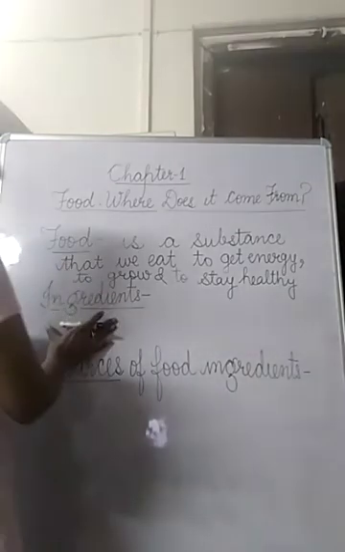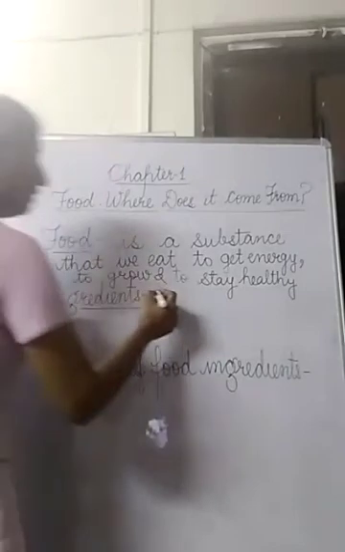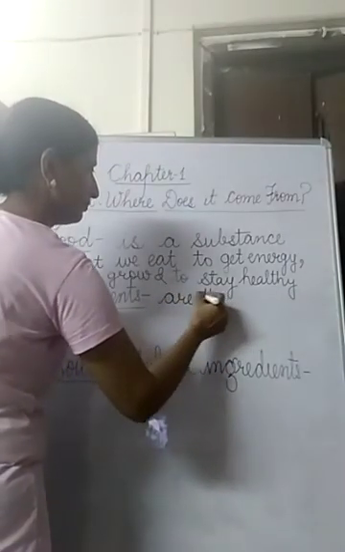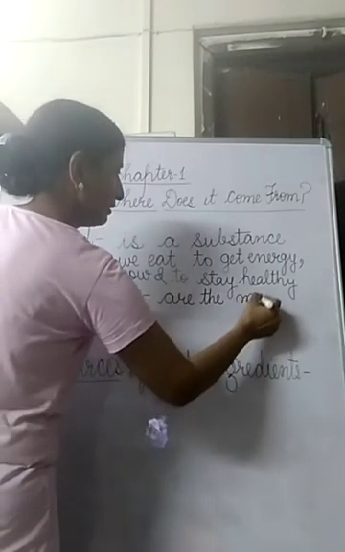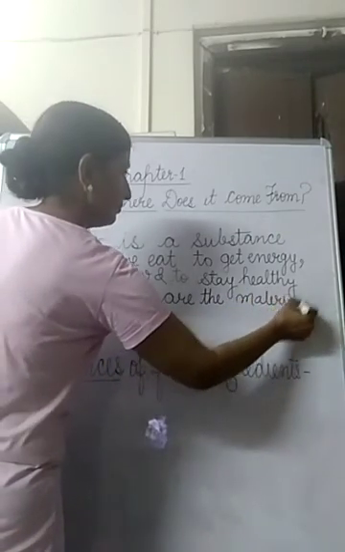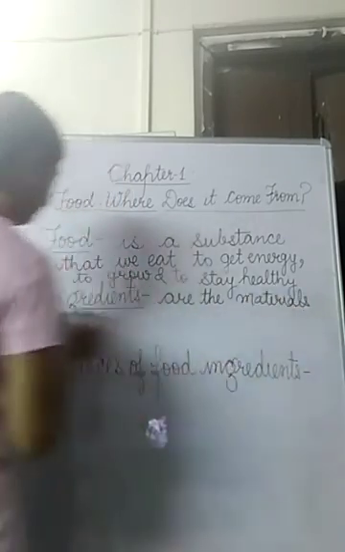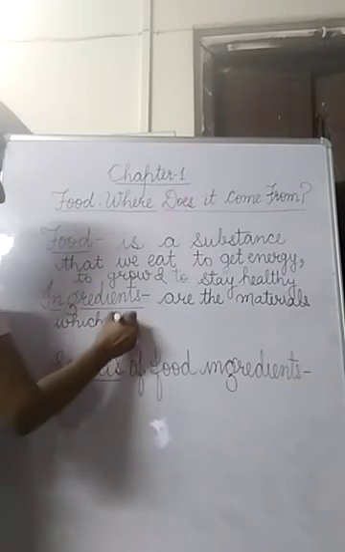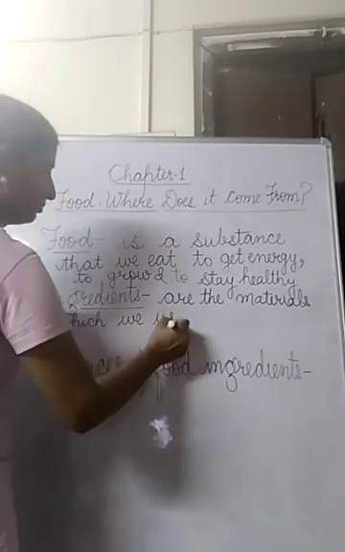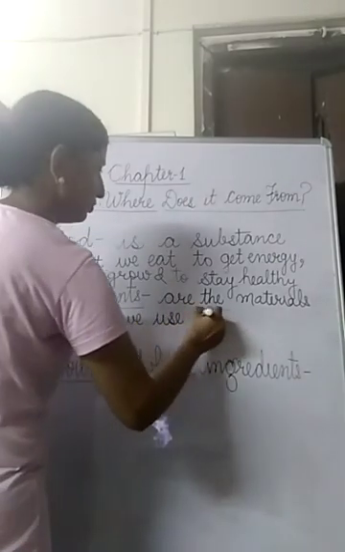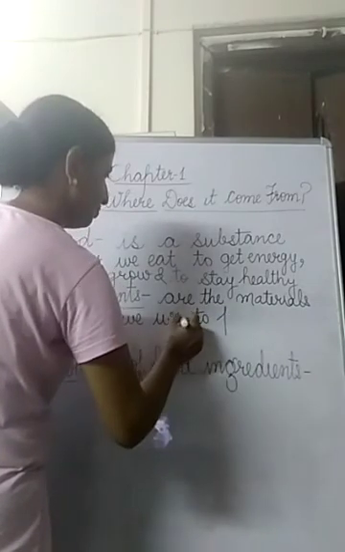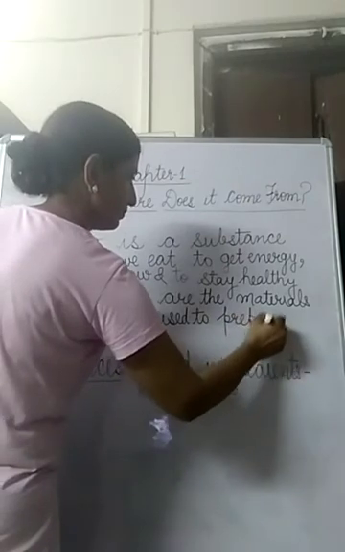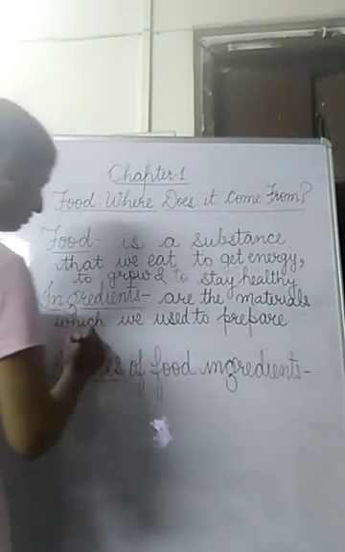So, now we will define ingredients. Ingredients are the materials which we use to prepare a dish.